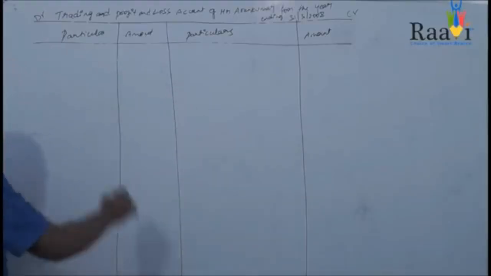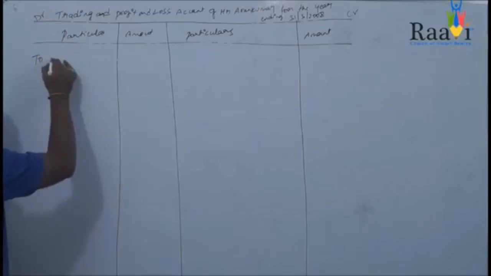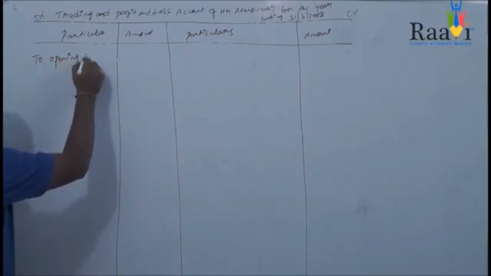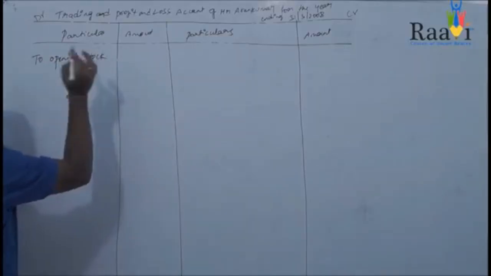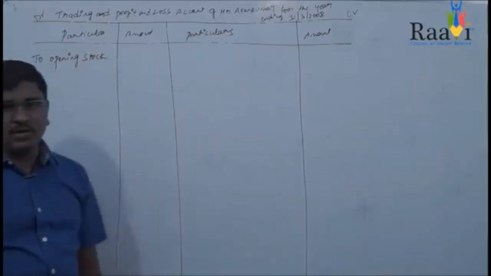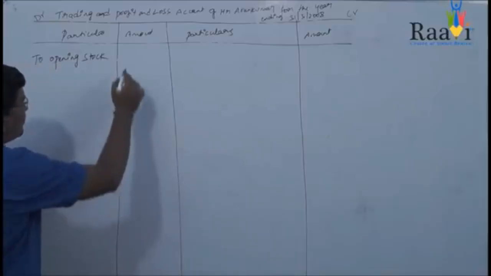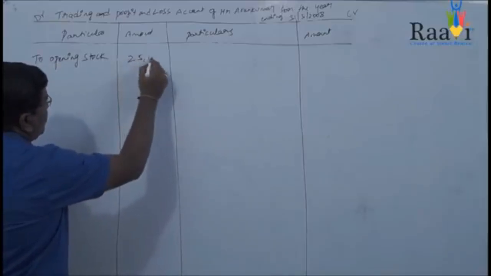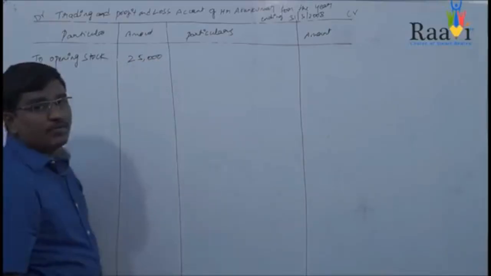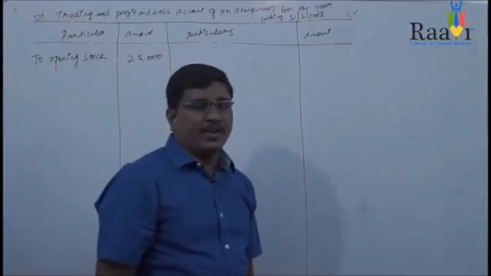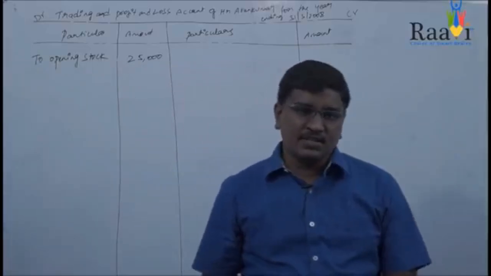Okay, so first we write opening stock. The value of opening stock is 25,000. After opening stock we will be writing purchases.